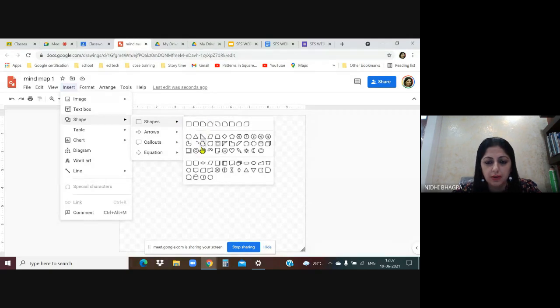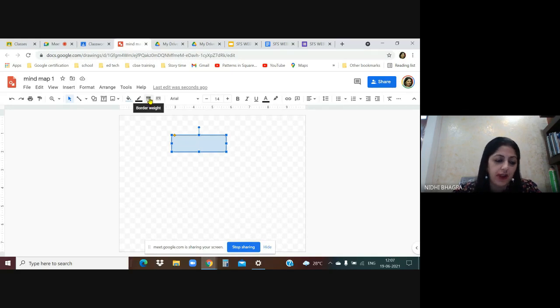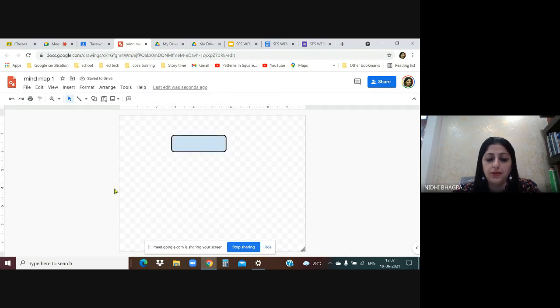From here, for your mind map, you can pick and choose any shape. Let's say this one, this is the shape I have chosen. Now I can also increase the border weight. Over here you see there is an option border weight. As I click on this border weight, this way you can increase the border weight.